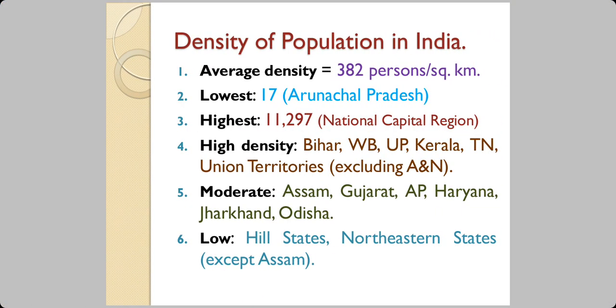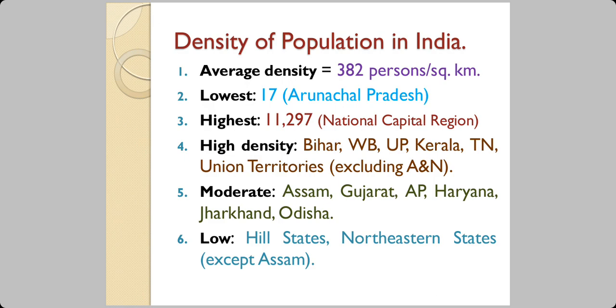The average density, if you consider for the entire country, is 382 people per square kilometer. Please bear in mind that these are the census 2011 numbers. The lowest is in Arunachal Pradesh because of hilly region and forest and lesser facilities available. The highest is in the national capital region, is 11,297 people per square kilometer.